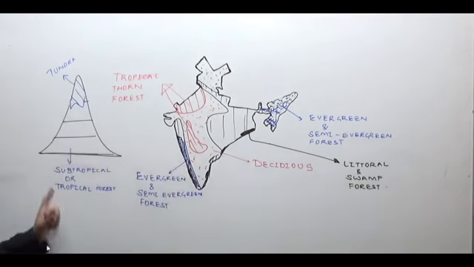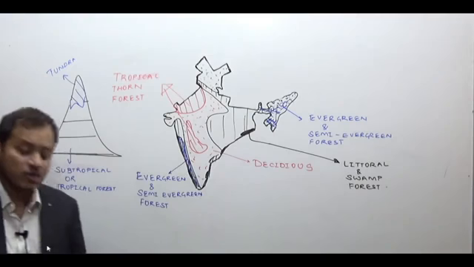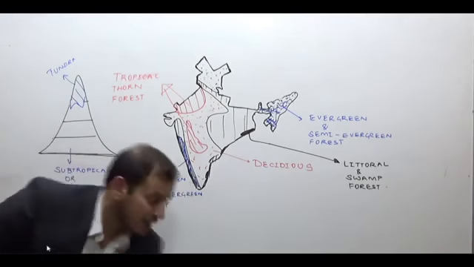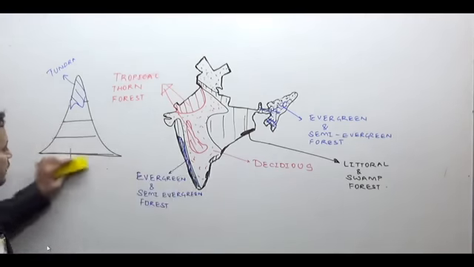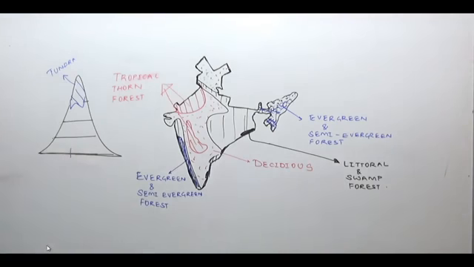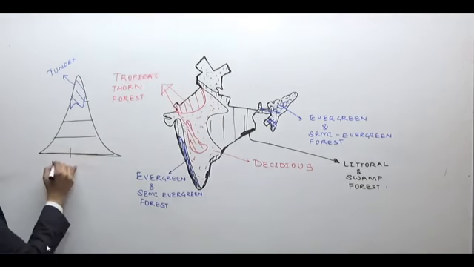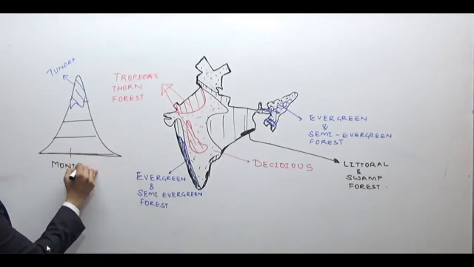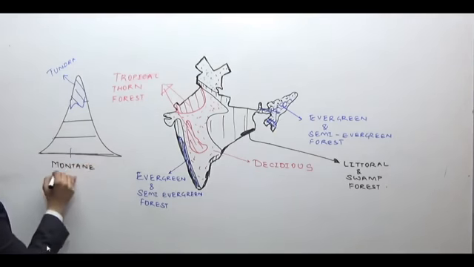So therefore we classify the mountains on the basis of their height into a different kind of forest. These are known as mountain forest.